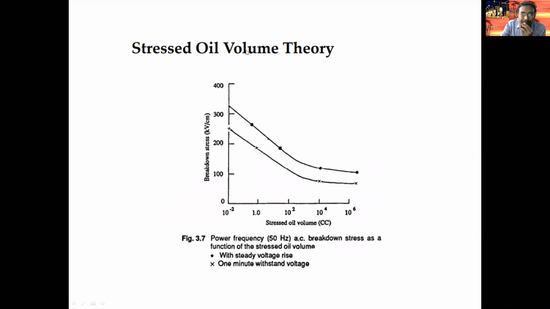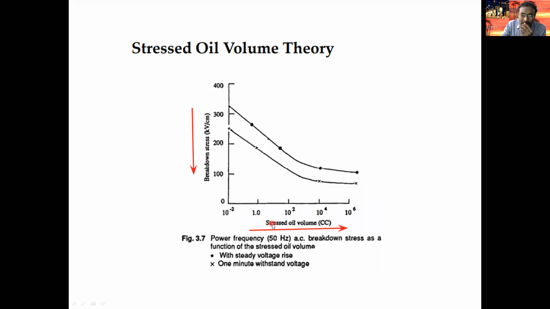So here, the stressed oil volume goes on increasing in this manner. Stress of the oil goes on increasing in this manner. The breakdown stress, that is called breakdown strength, is decreasing in this manner. Under less stressed oil, that is 10 to the power of minus 2, a less stressed oil volume condition, the breakdown strength of the liquid dielectric material is high.